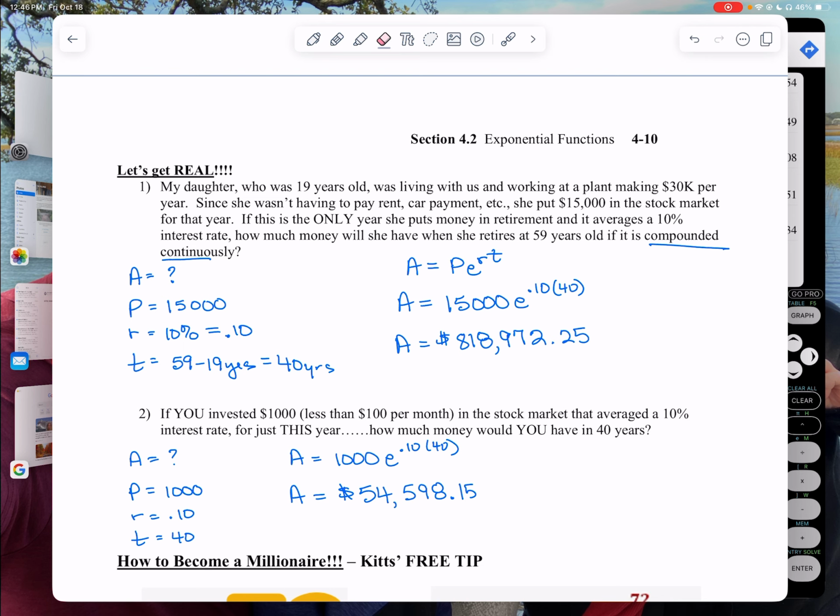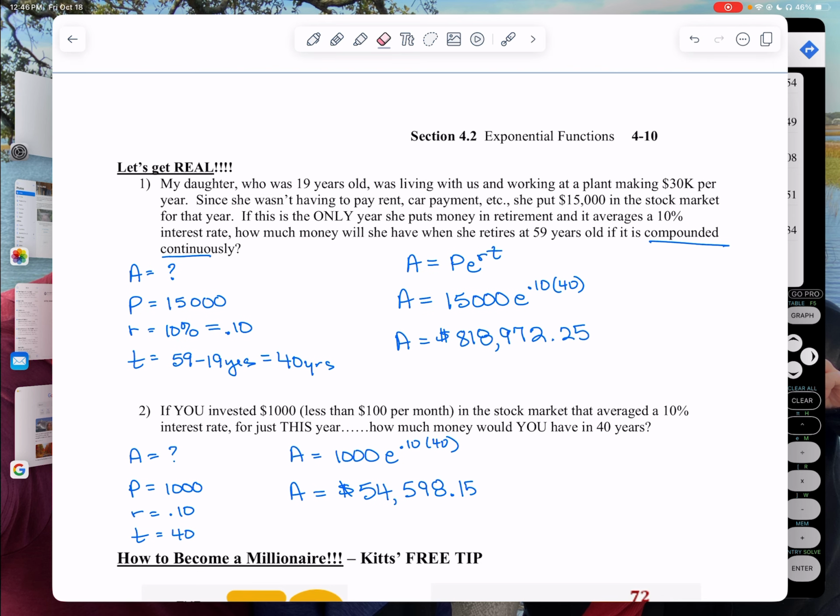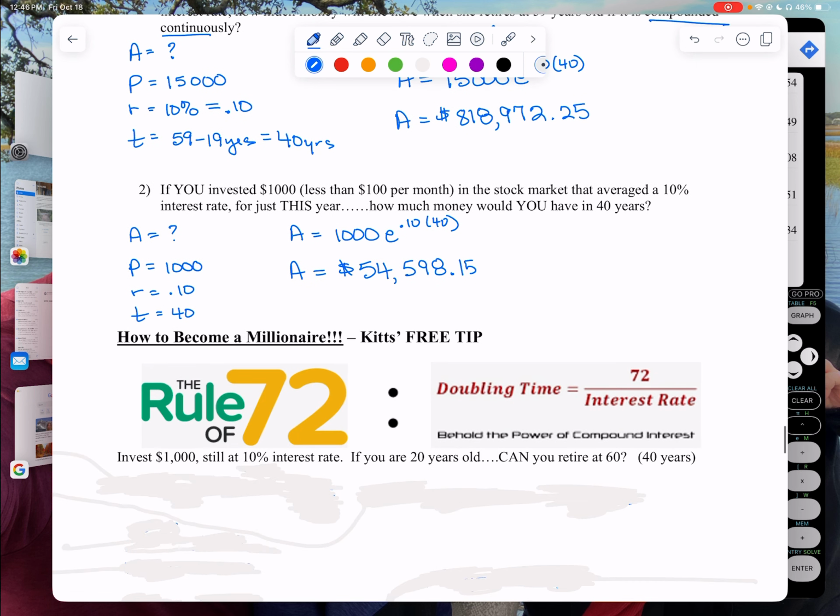That is exponential growth, because the money goes like this. I really just want to see your face. Maybe I should do this in class so I can see y'all's faces. I'm going to tell y'all this later, but just know it grows a lot. It really grows a lot.